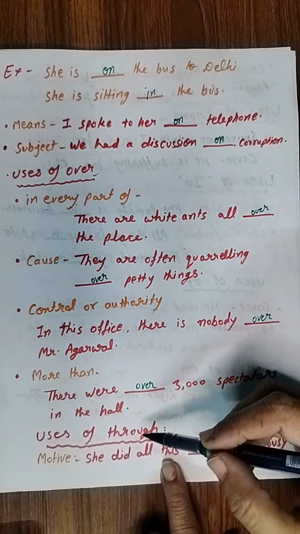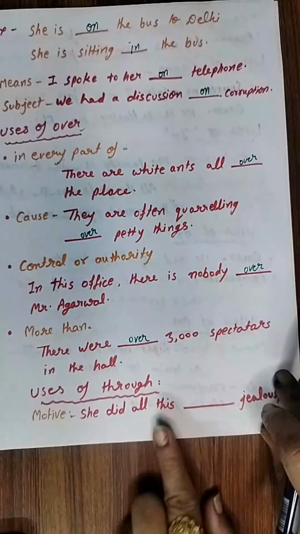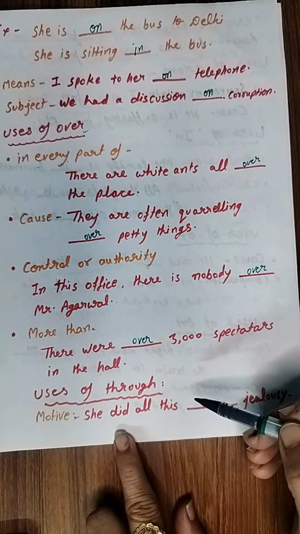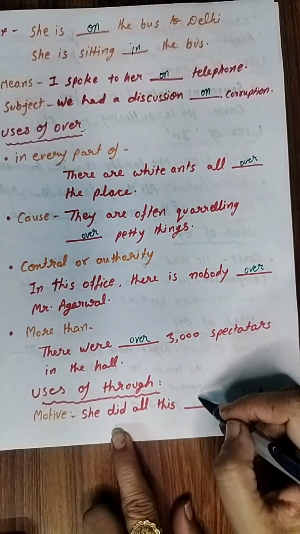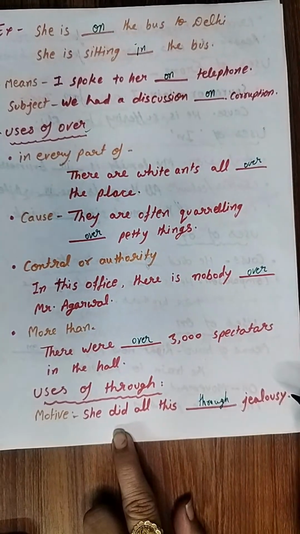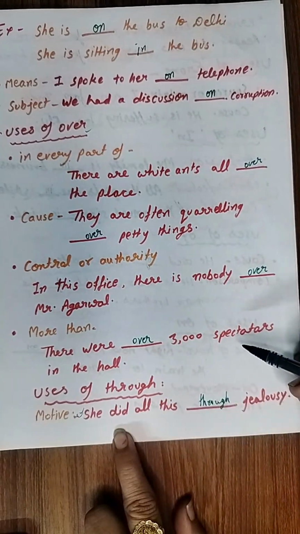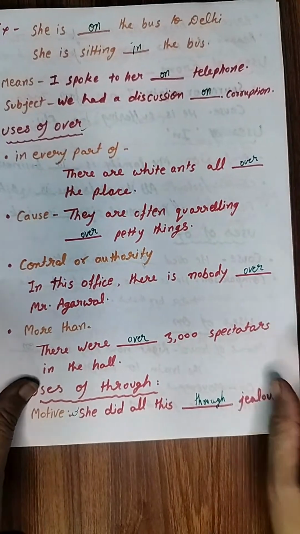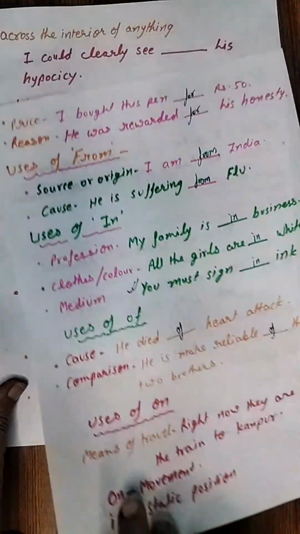Okay, then the uses of through. Right? Uses of through. Through क्या शो करता है? Motive. Where motive is written, we can use through. She did all this through jealousy. So you will not write because of. You will write through. So this is also a very peculiar kind of formation. Okay. She did all this through jealousy. So these kinds of peculiar formations must be very much clear to you.